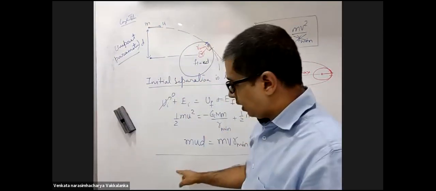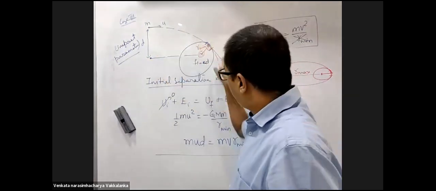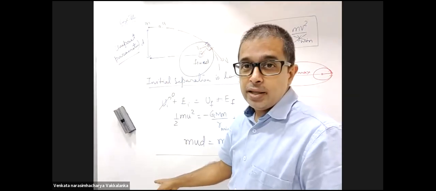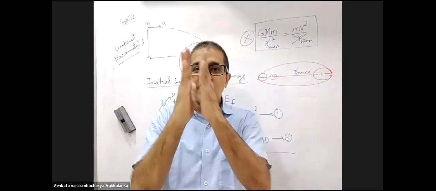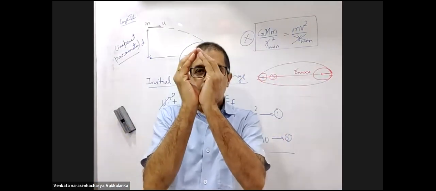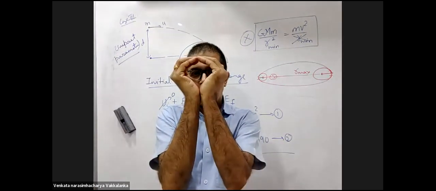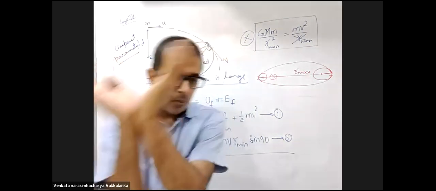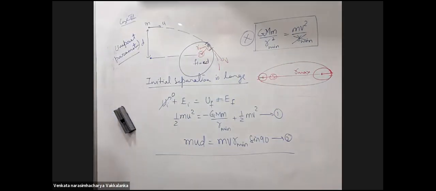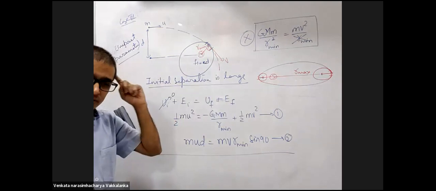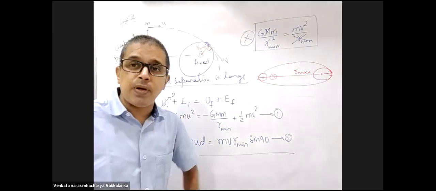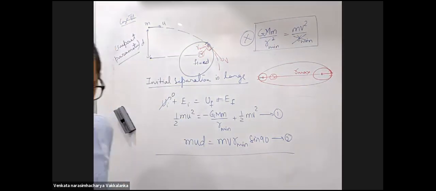It will go this way. Coming from infinity, it will go back to infinity. It's a parabolic path. But the whole of this is one family. How to decide whether it's a parabola or a hyperbola or a pair of straight lines, we deal with Kepler's laws in this chapter.